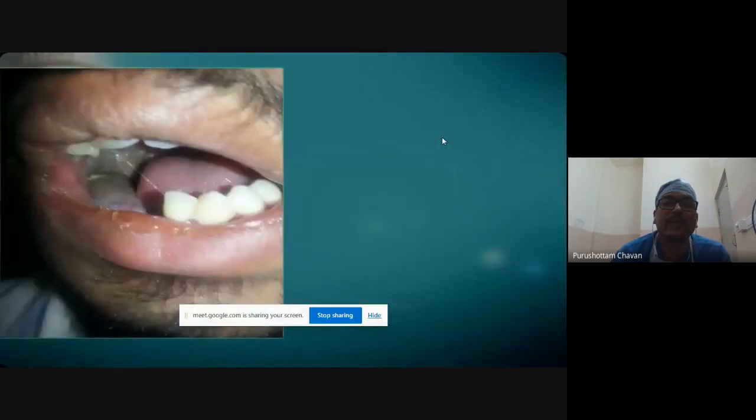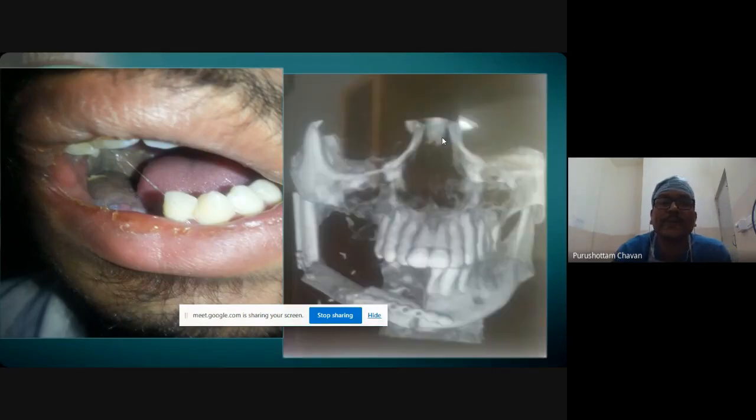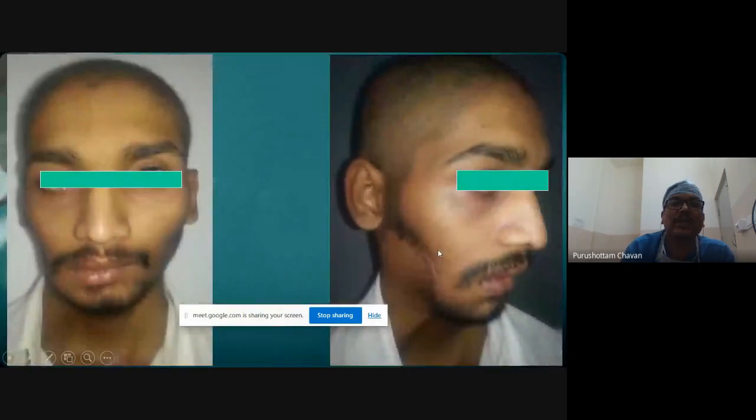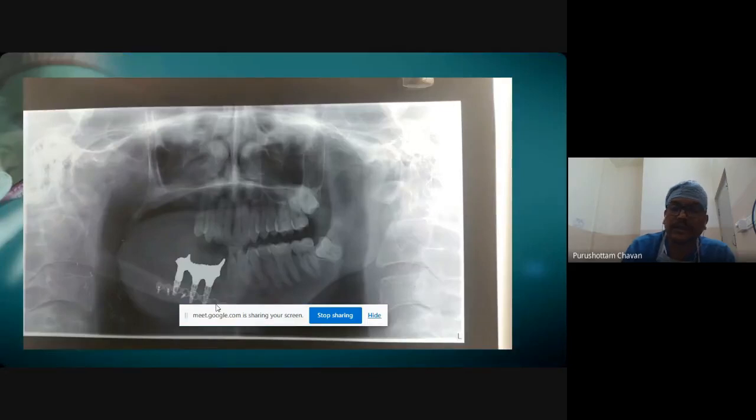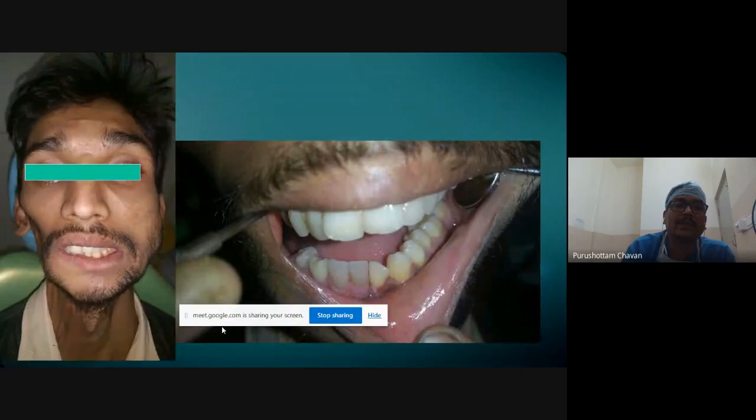So this was handled with fibula, and we didn't want to put PMMC because he's a young guy and his shoulder function was important. So we used a transverse cervical artery flap. You can see the fibula being put there for inner lining and the outer lining covered with the transverse cervical flap. And this is his dental rehabilitation with implants. And this is how it was a few years down the line.